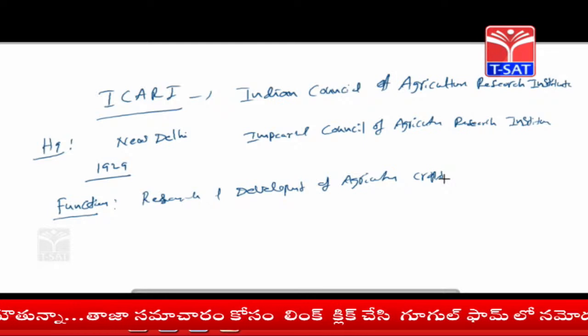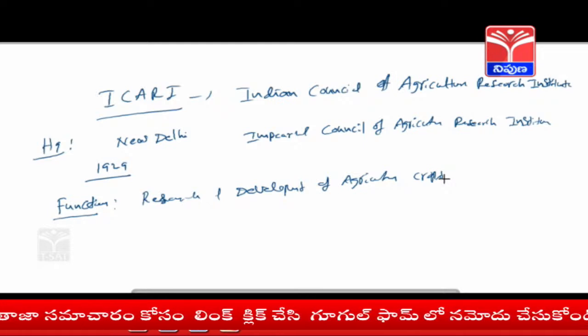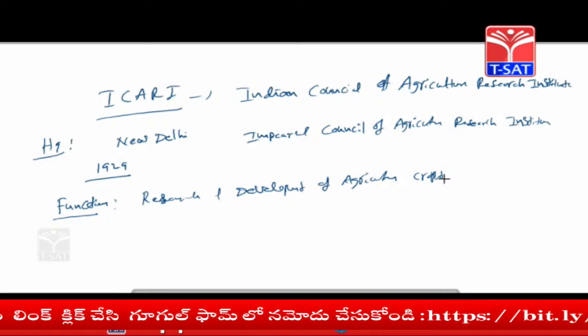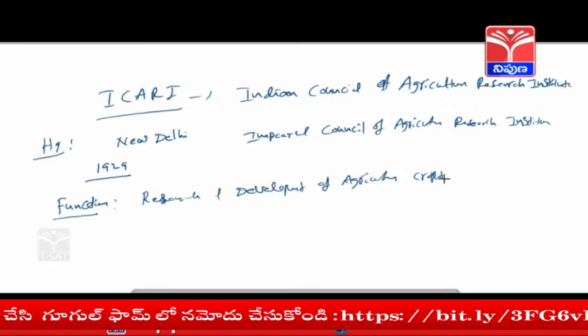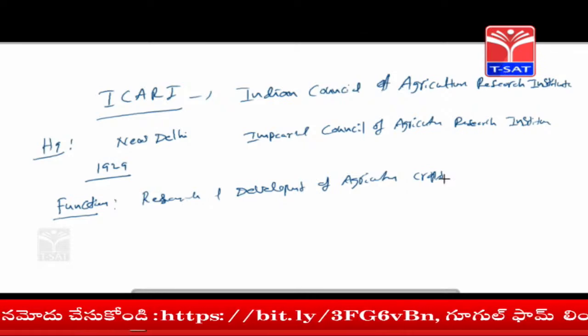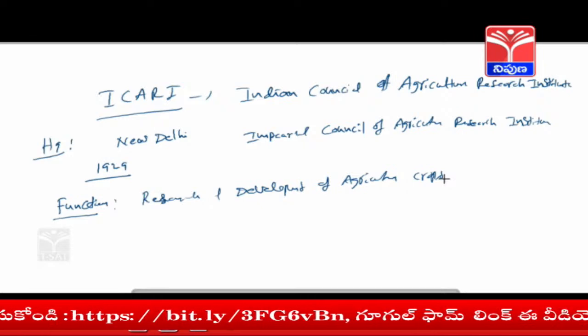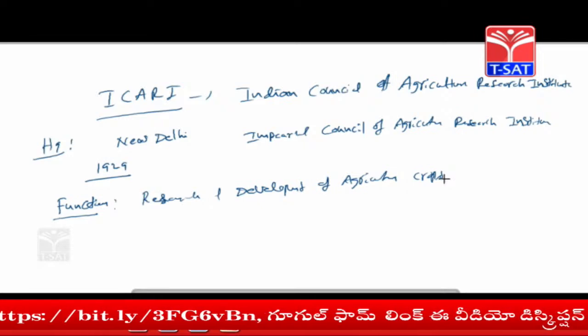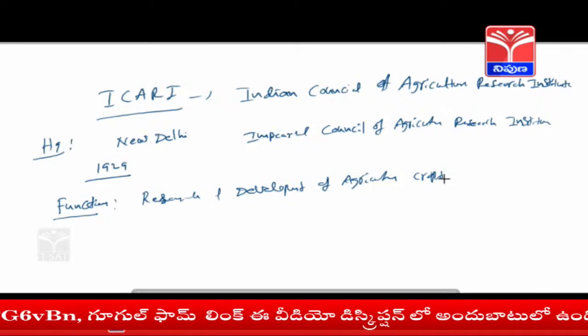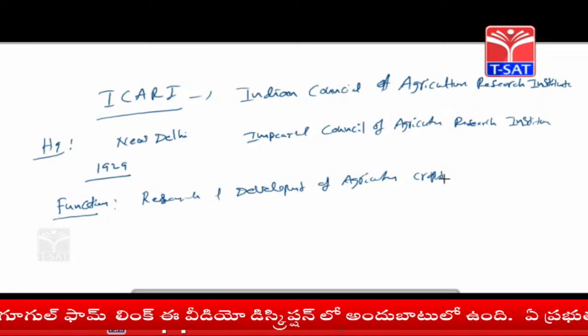It is the apex body for all state agriculture universities. This is the major function of the Indian Council of Agriculture Research, located in New Delhi.